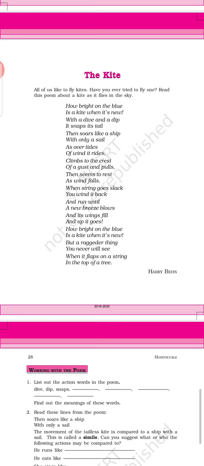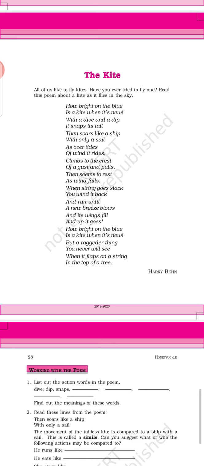How bright on the blue is a kite when it's new. So he's saying that when a kite is a new one, it looks very bright, very colorful. And when we fly it in the sky, the blue color is used for the blue sky, the clear sky. When it is flown in the sky, it looks very beautiful because it's a new kite.